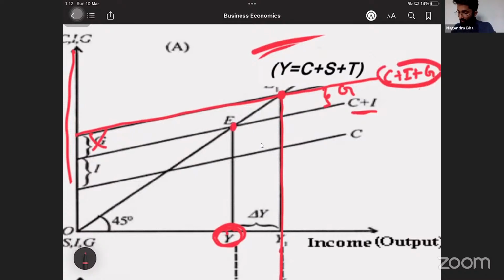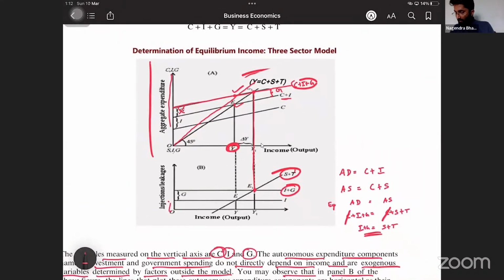So this is the equilibrium point. It should have been the equilibrium point, no? This should have been the equilibrium point. Correct. But that is not happening, no? So that is not happening. Income line should have been something like this. If this was equilibrium, aggregate demand is more than aggregate supply. So that is not equilibrium point. This is not equilibrium point because of that reason.